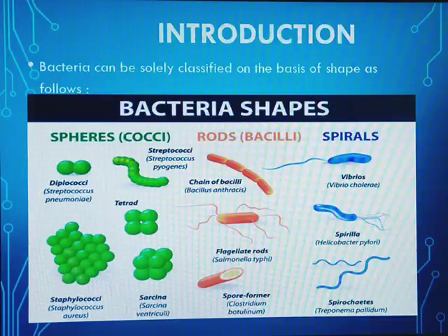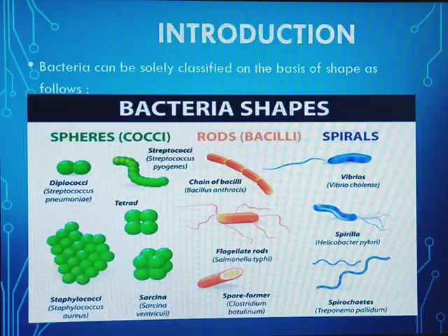The second major type is the rod-shaped bacteria. The first type under this is chain of bacilli, that is rod-shaped bacteria attached together from end to end in a linear manner. The second type is the flagellate rods, that means bacteria containing flagella. The third type are the bacteria that produce spores. These are called spore former rod-shaped bacteria. The example is Clostridium botulinum.